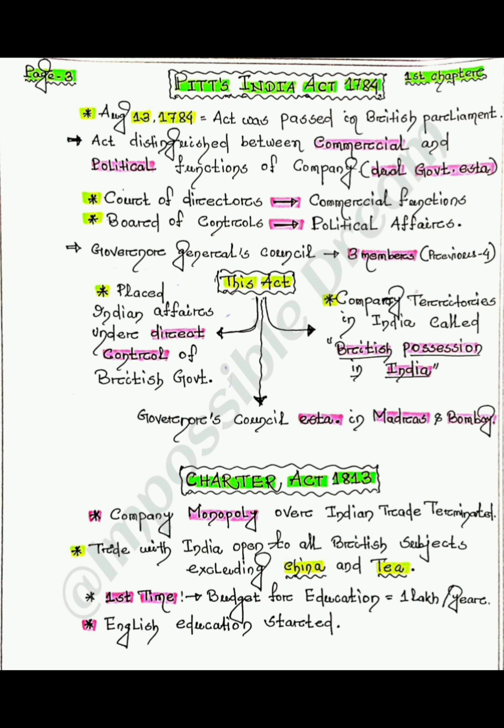Due to the Charter Act of 1813, Indian industries were badly impacted because a large number of products started coming to India, and these products were of very superior, high quality. So Indian industries couldn't compete with those. Now comes the control of a company.